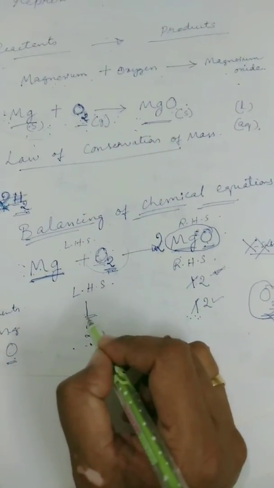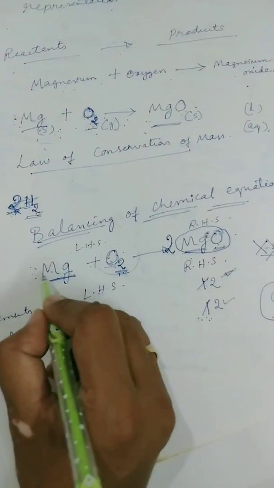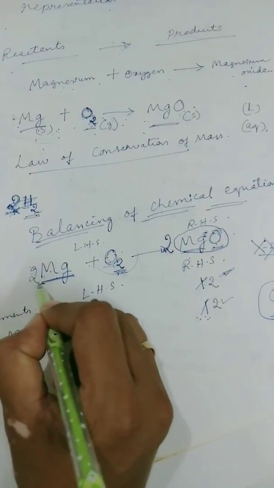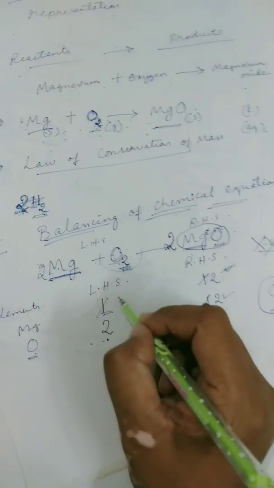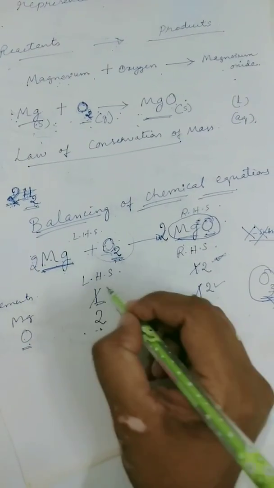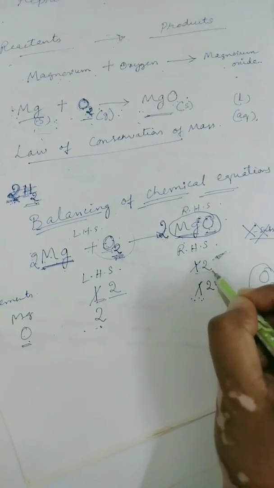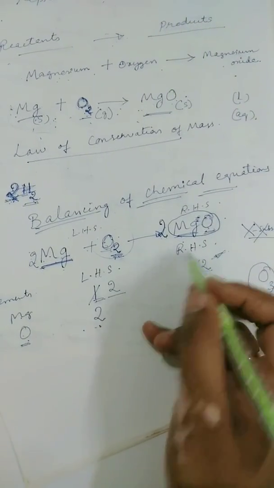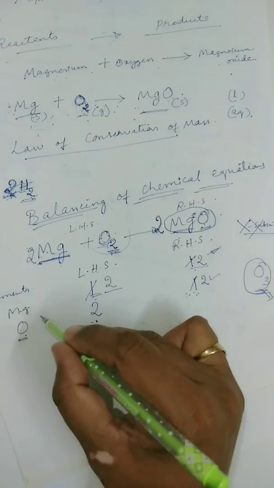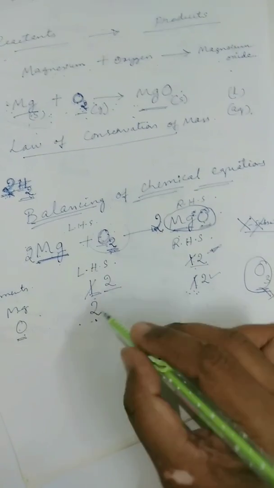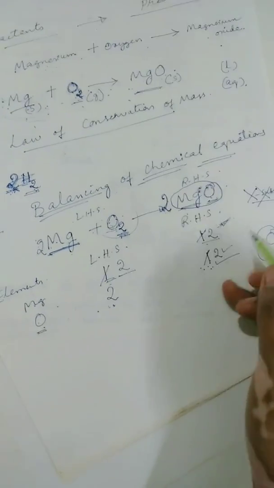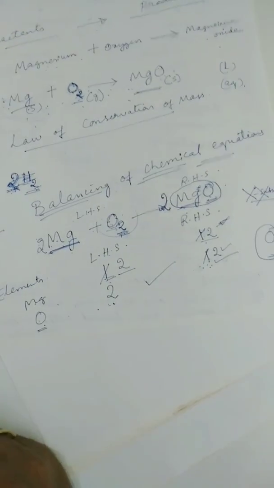In order to balance the magnesium on the left hand side, we can keep 2 over here, such that now the number of atoms on the left hand side becomes 2. You can see that both LHS and RHS contain 2 atoms of magnesium and 2 atoms of oxygen. Hence, our equation is balanced.